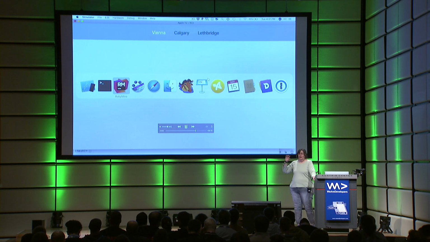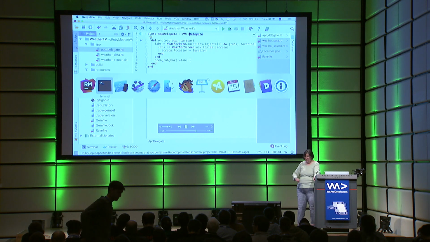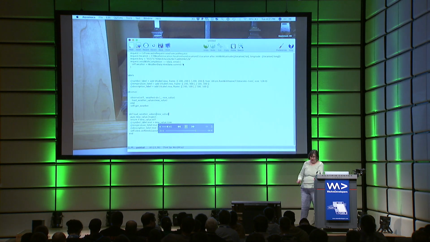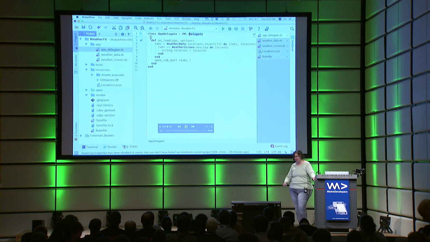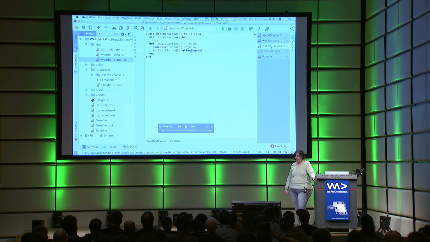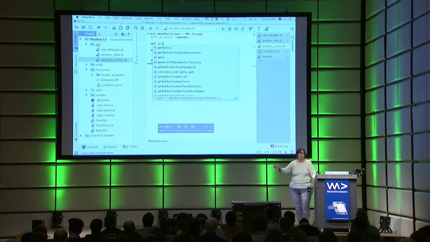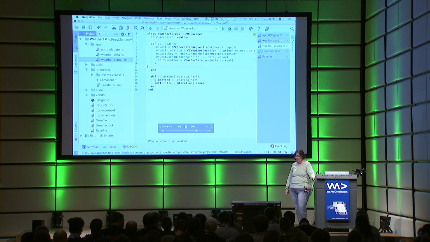Okay, now we need to get some weather data in here. And I know we're running out of time, haha. So I do have time, though, to copy and paste code in. So that's what we're going to do from now on. I'm going to copy some code in here, and this is our get weather. And it's just going to make a call out to the weather API. It's a fairly straightforward set of calls.